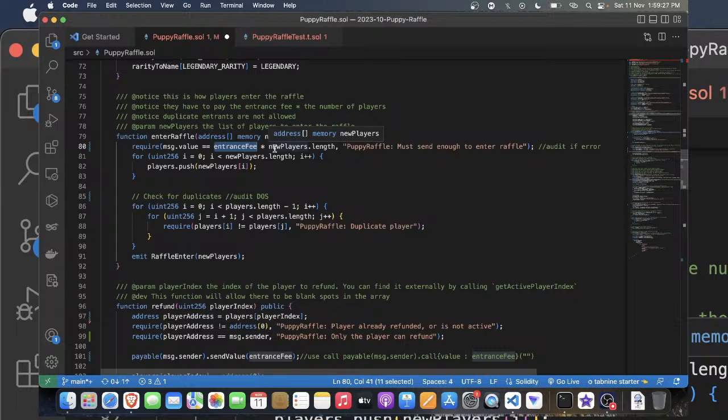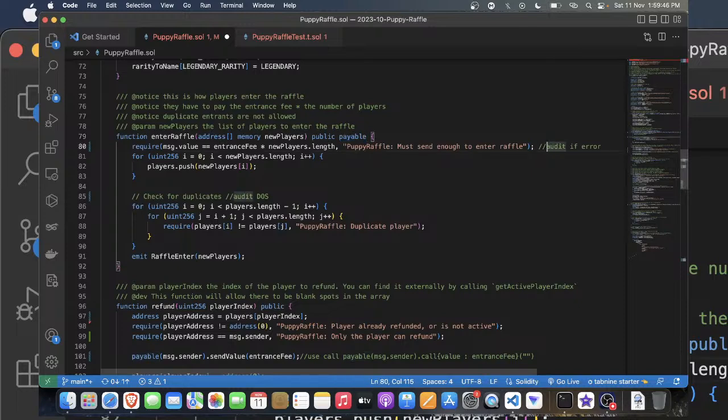For example, if the entrance fee is 10 and I'm passing 10 addresses, 10 times 10 gives 100, so I have to pass 100 ether, just for example, inside this function, as it is payable and can accept Ethereum.